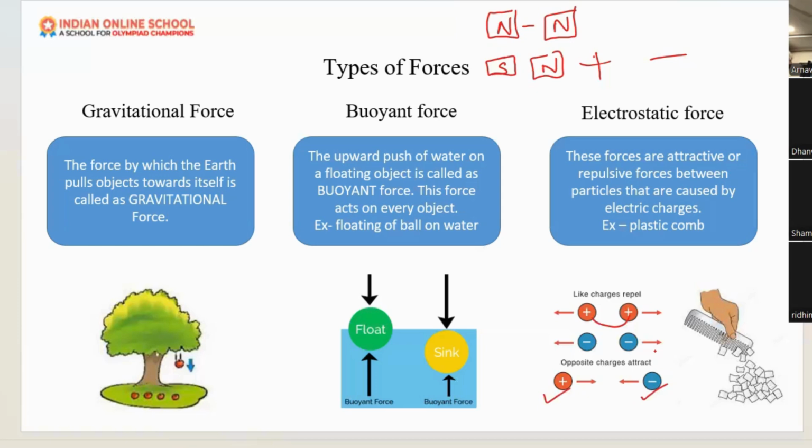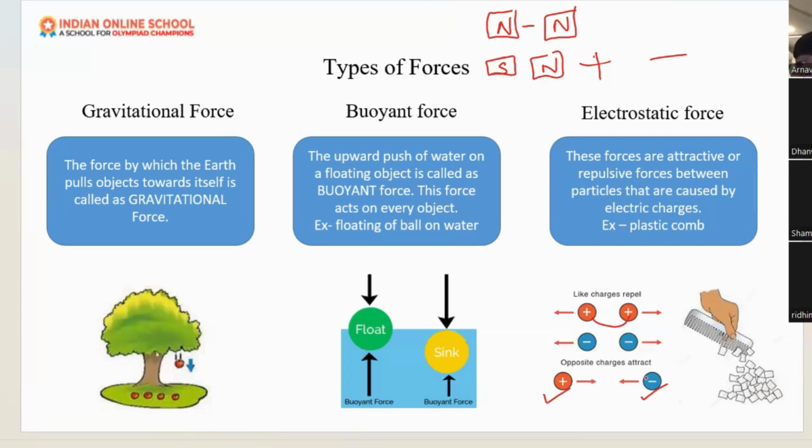When we rub that pencil with our hair, they will get a charge. If one charge is positive and one is negative, they will attract each other. That's why when we rub a pen or scale with our hair and bring it to a small bit of paper, it has a tendency to attract. This is due to electrostatic force only.